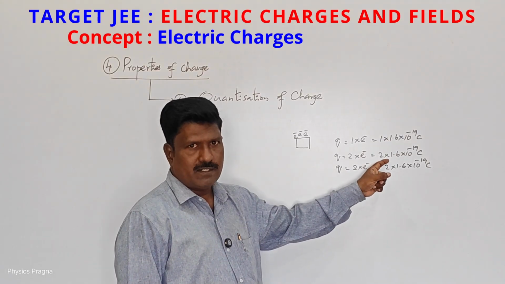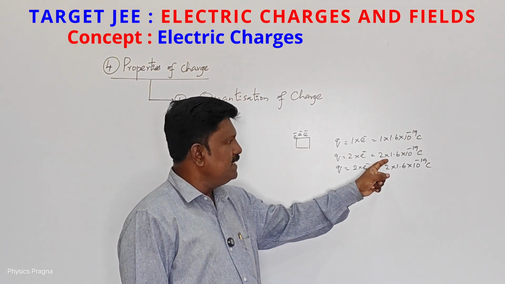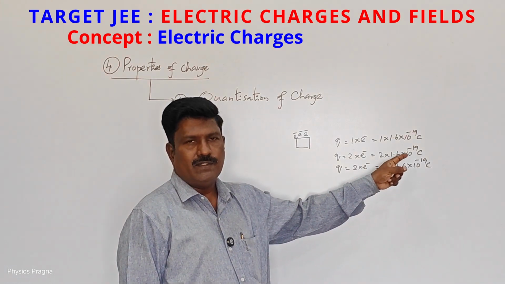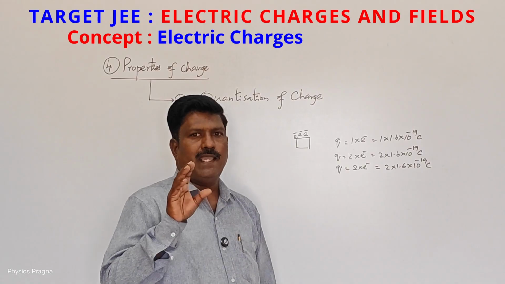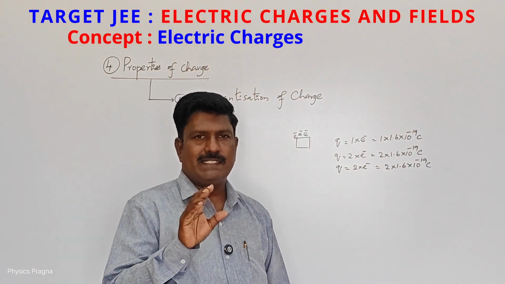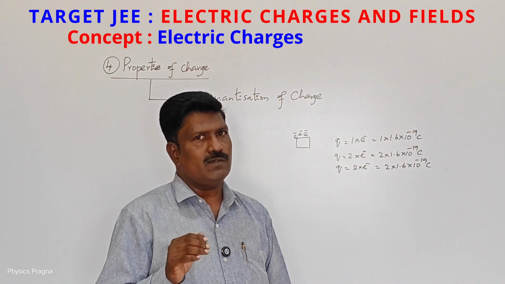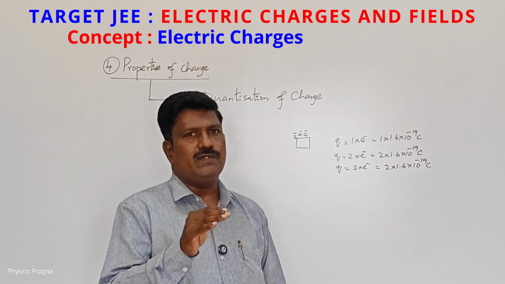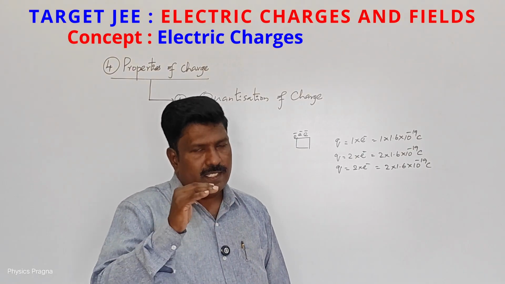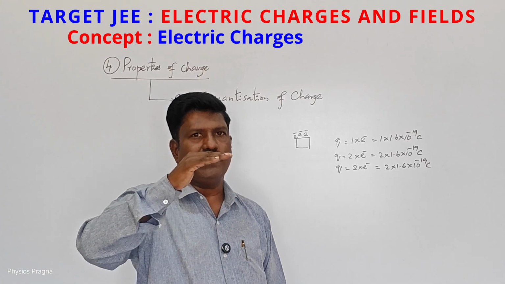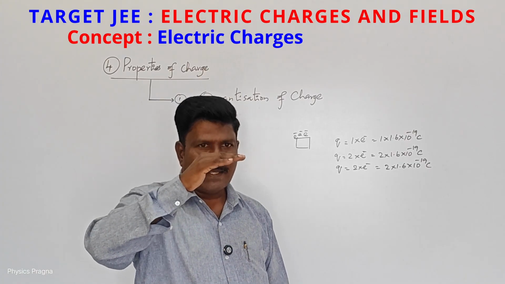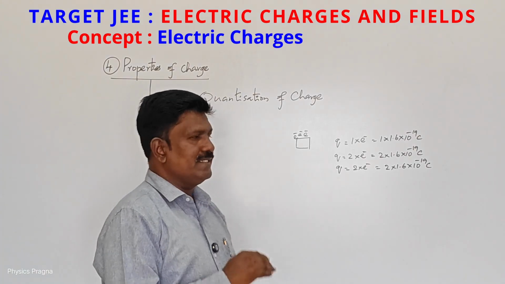If I supply 2 electrons, then it is 3.2 into 10 to the power of minus 19 coulomb. So we can either charge a body to 1.6 into 10 to the power of minus 19 coulomb or 3.2 into 10 to the power of minus 19 coulomb. In between charges we cannot have. So in steps the charging increases, or in steps the charge can be decreased.